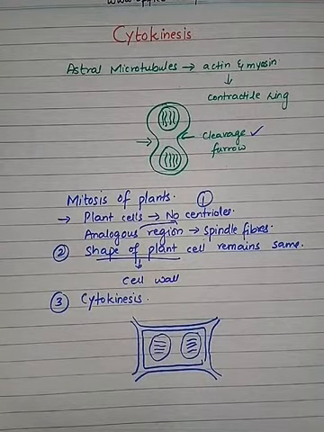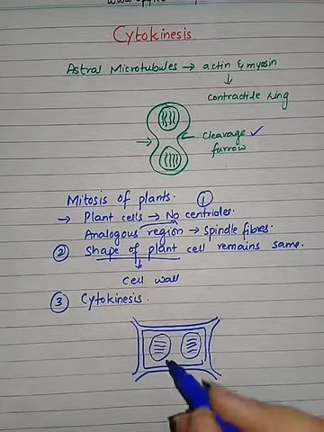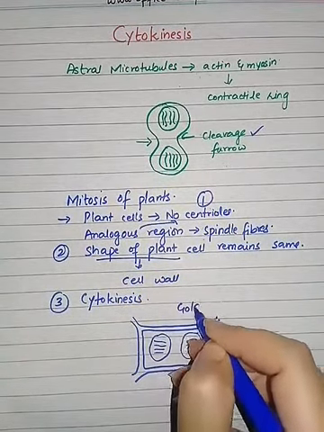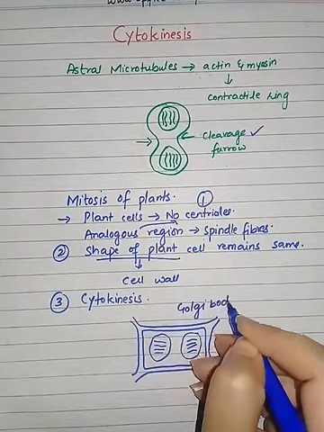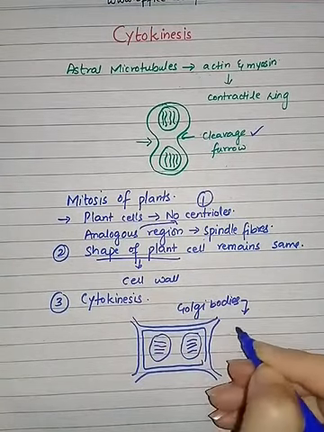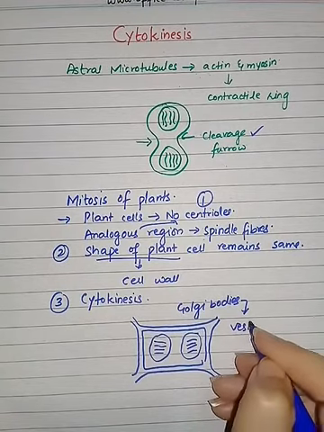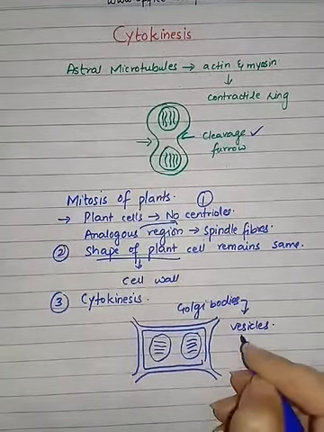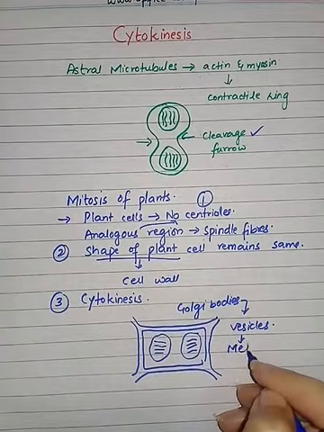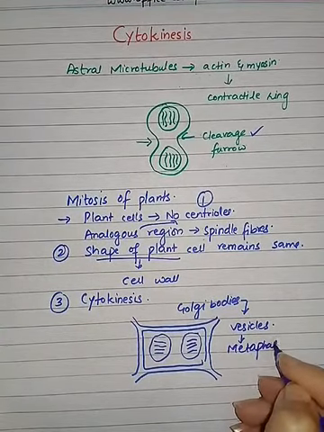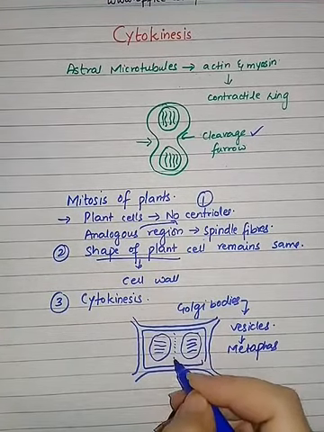Now a structure, the phragmoplast, will be formed. The Golgi bodies, or the Golgi apparatus, will form some vesicles. The vesicles at the point of metaphase will arrange at the center.